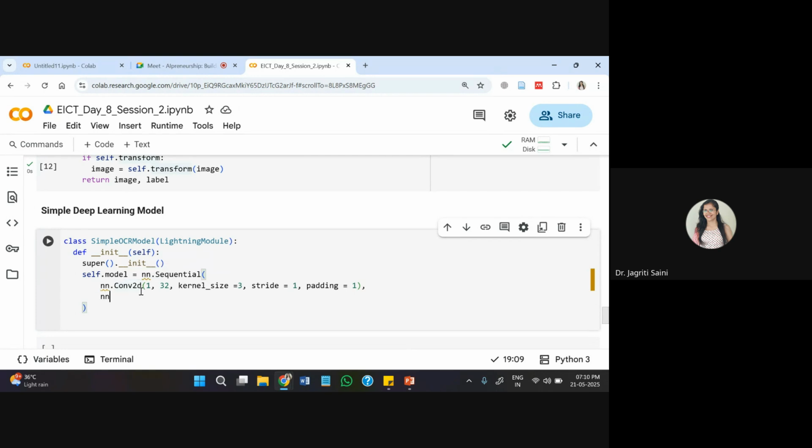Next to this, we may need a ReLU activation function, which I'm deploying with it. After this, I'm passing a MaxPool2d layer, and inside this the kernel size I'll be passing again is 2, and the stride I'm passing is also 2.